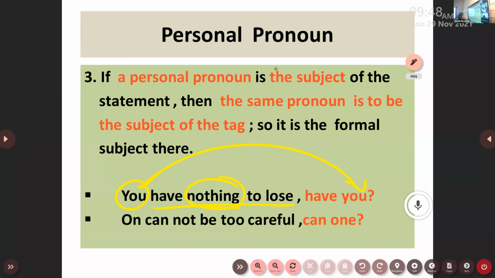I said we can use only a pronoun here; we cannot use any kind of words other than this. Then why did I use one here? One is used as a pronoun. Is there any personal pronoun in the name of one? One is general. It is very rarely that we use all these techniques.